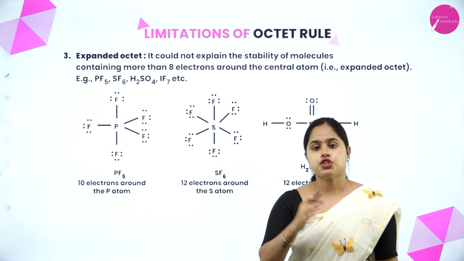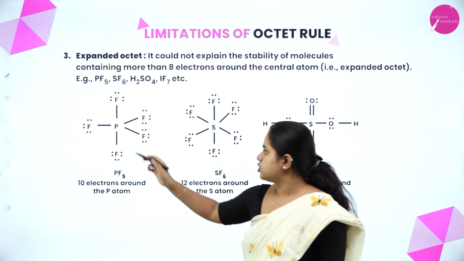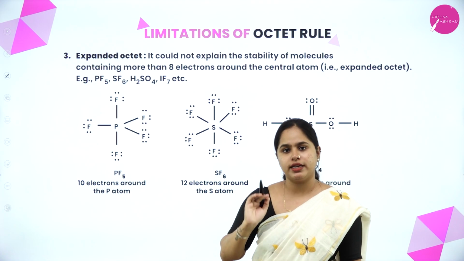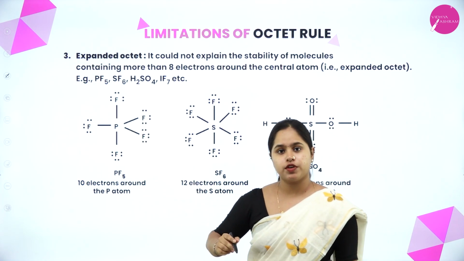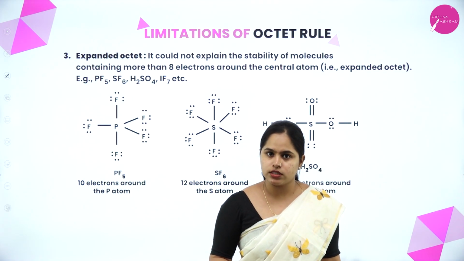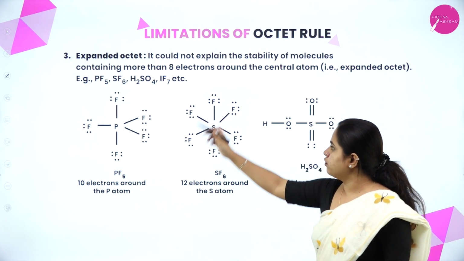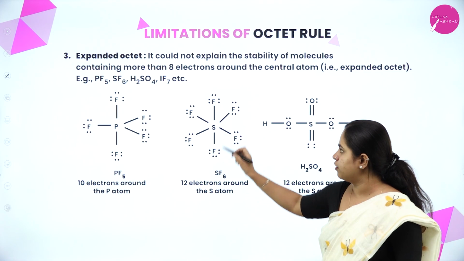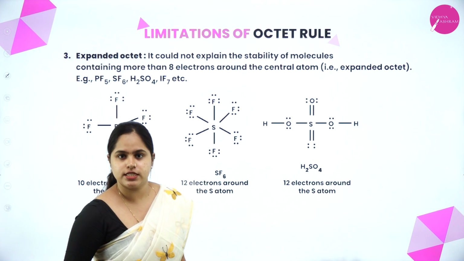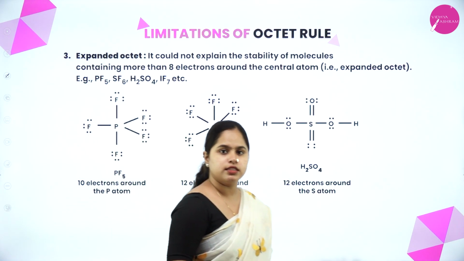One example is PF5. According to the octet rule, each atom must contain 8 electrons in its outermost shell. Each fluorine atom is able to attain its octet, but coming to phosphorus, 1, 2, 3, 4, 5, 6, 7, 8, 9, 10, there are 10 electrons around the central atom. Now moving on to SF6. Here also all the fluorine atoms are attaining octet, but what about sulfur? 1, 2, 3, 4, 5, 6, 7, 8, 9, 10, 11, 12, there are 12 electrons. The same goes for H2SO4. So these are the 3 limitations.